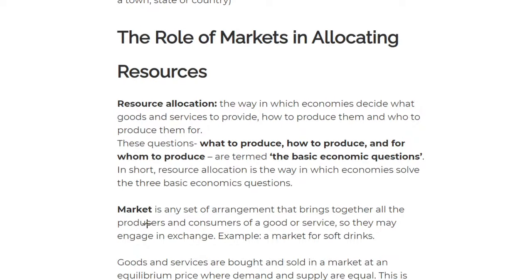Now here is where we come to the economic agents that I was previously mentioning when we looked at the scarcity topic. Now, resource allocation. What is resource allocation? It's simply when economies decide what goods and services to provide, how to produce them, and who to produce them for. These are called economic agents. They basically practice resource allocation.